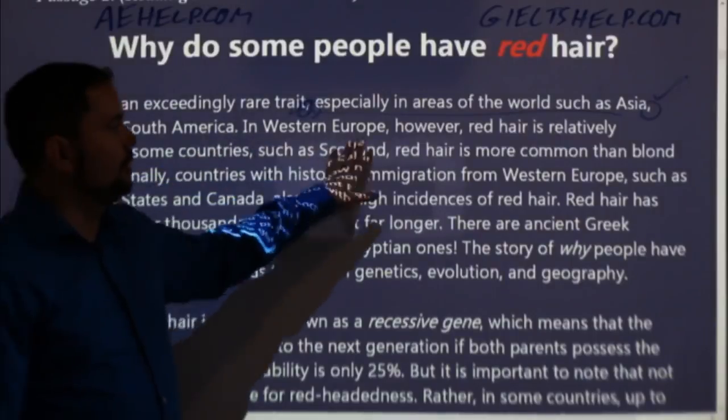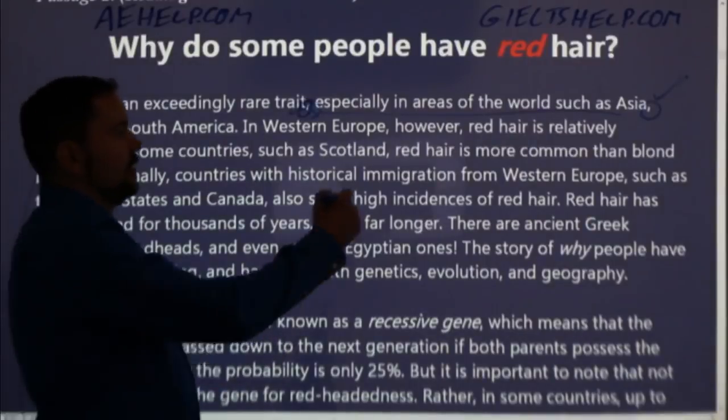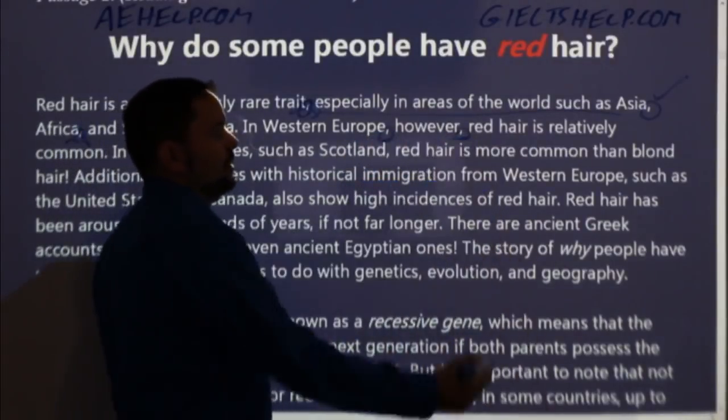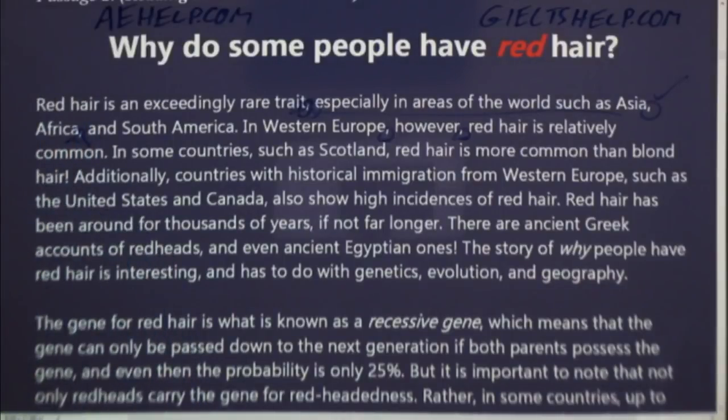In Western Europe, however, red hair is relatively common. So here we have a comma here and here. Why? And you just learned this. Why are those two commas there? It's not to highlight the noun in that case. Jignesh says, well, it's because the word however. That's right, Naveen. That's the technical term.